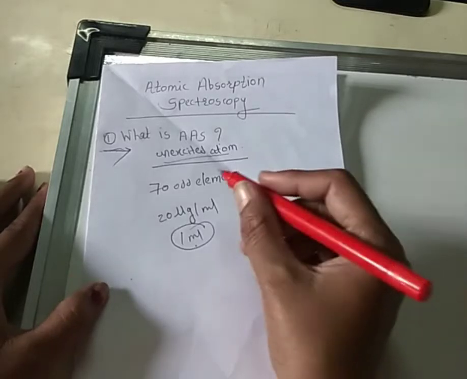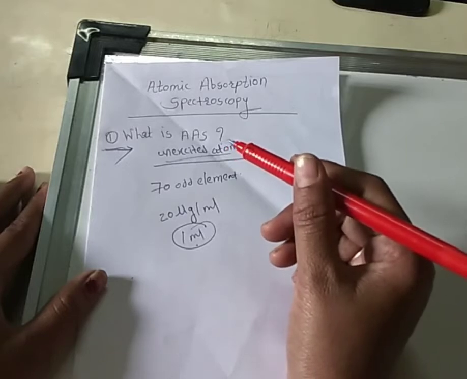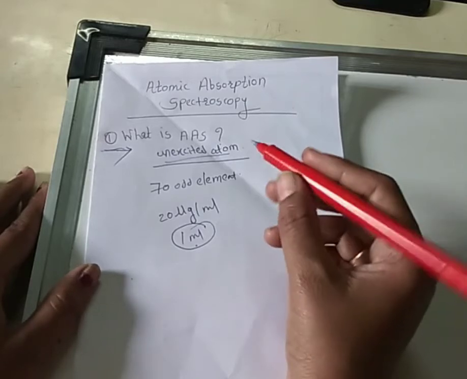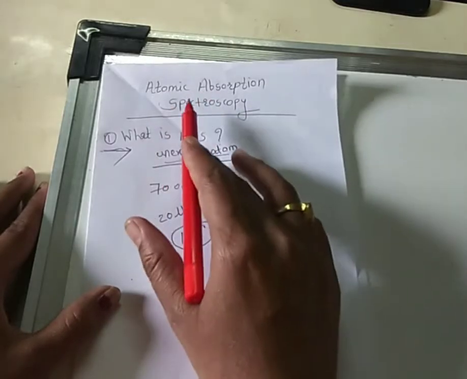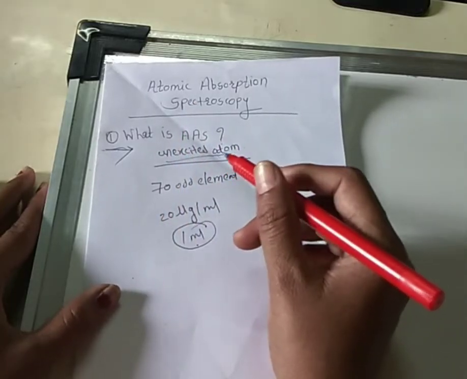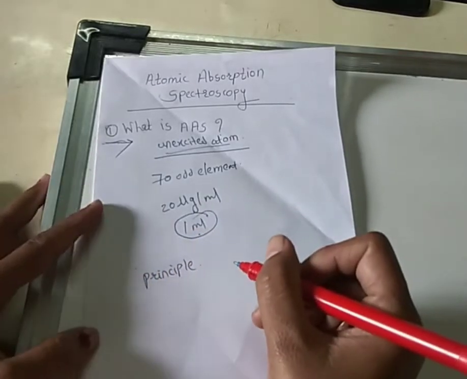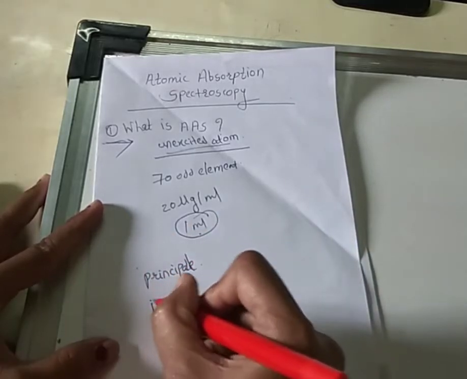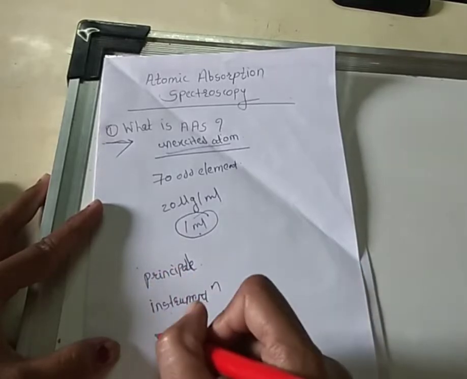The operation and handling of the atomic absorption spectroscopy instrument is very simple, and this technique is very rapid and easy to operate. This is the most important advantage of atomic absorption spectroscopy. So student, in the present chapter we study the principle, then instrumentation, and application.